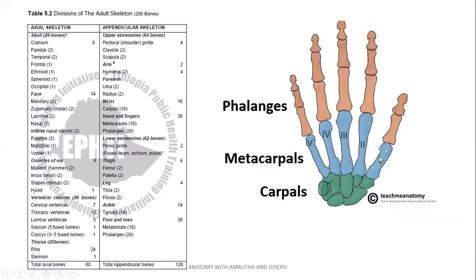Metacarpals are 5 from lateral to medial: 1, 2, 3, 4, 5. Phalanges are 14 in number. Thumb has 2 phalanges. The remaining fingers have 3 phalanges on each.